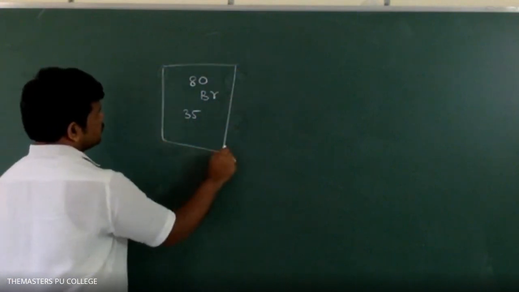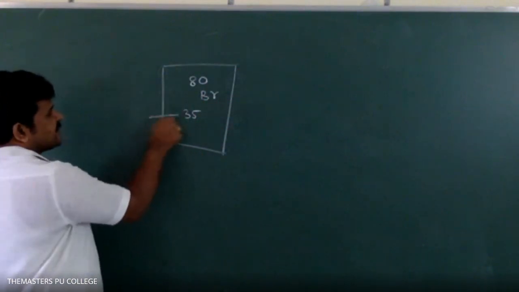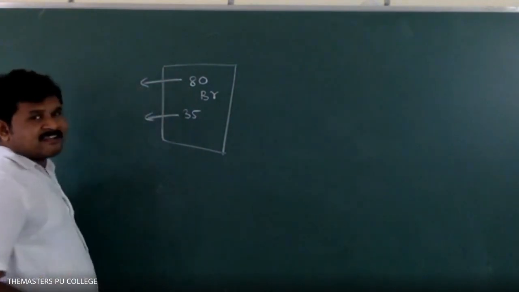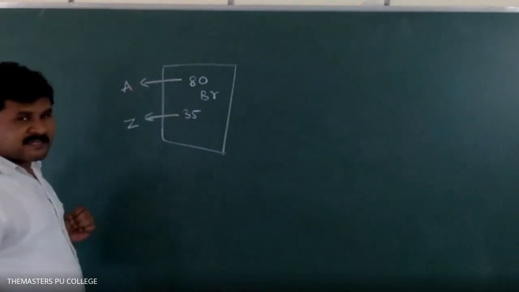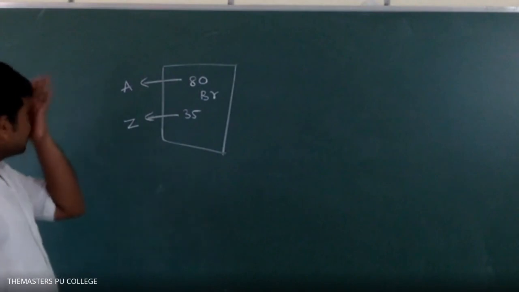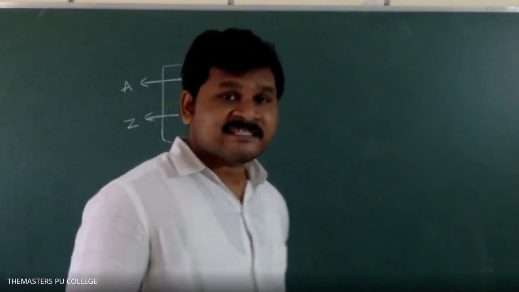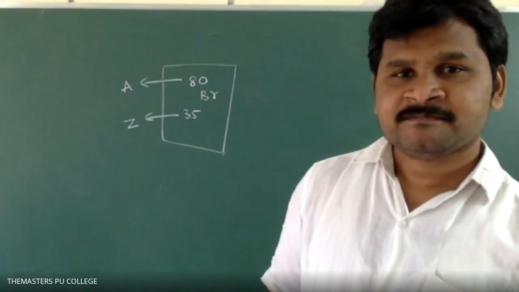This is the question. So what are these values? 35 is Z, 80 is A. That identification is important. Is it an atom or an ion? It is an atom, because no charges are present.